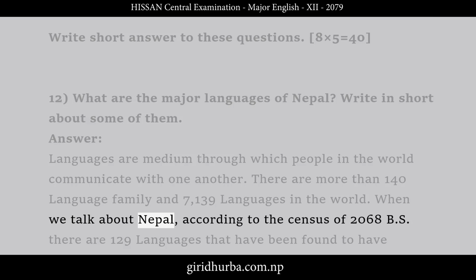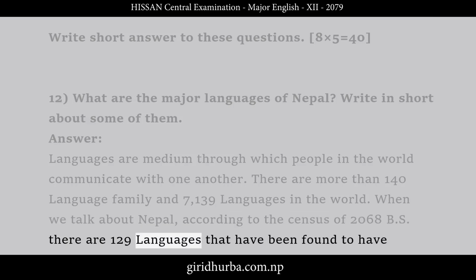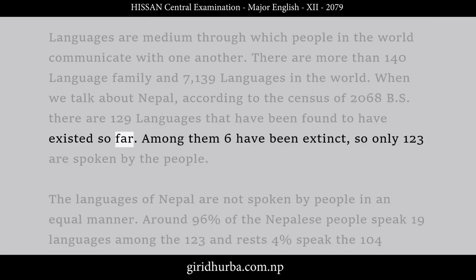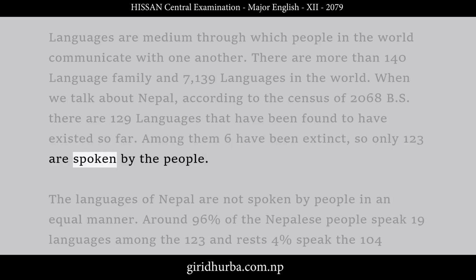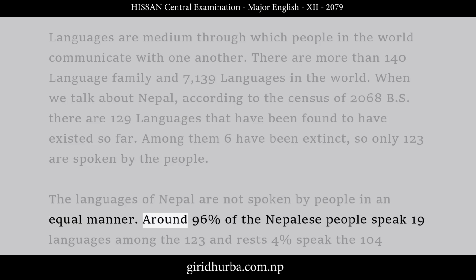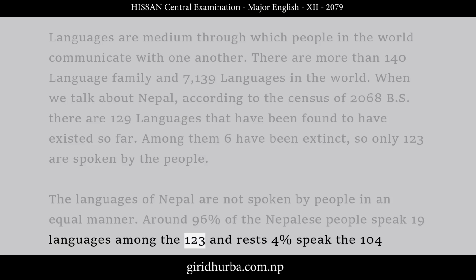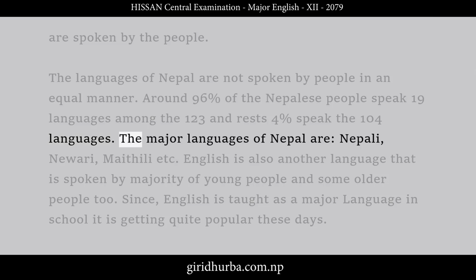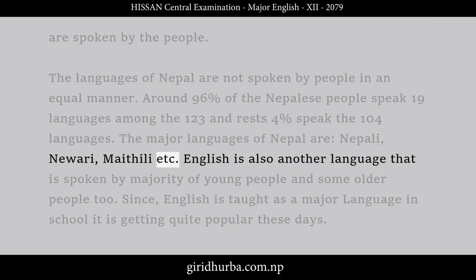When we talk about Nepal, according to the census of 2068 BS, there are 129 languages that have been found to have existed so far. Among them 6 have been extinct, so only 123 are spoken by the people. The languages of Nepal are not spoken by people in an equal manner. Around 96% of the Nepalese people speak 19 languages among the 123 and the remaining 4% speak the other 104 languages. The major languages of Nepal are Nepali, Newari, Maithili etc.